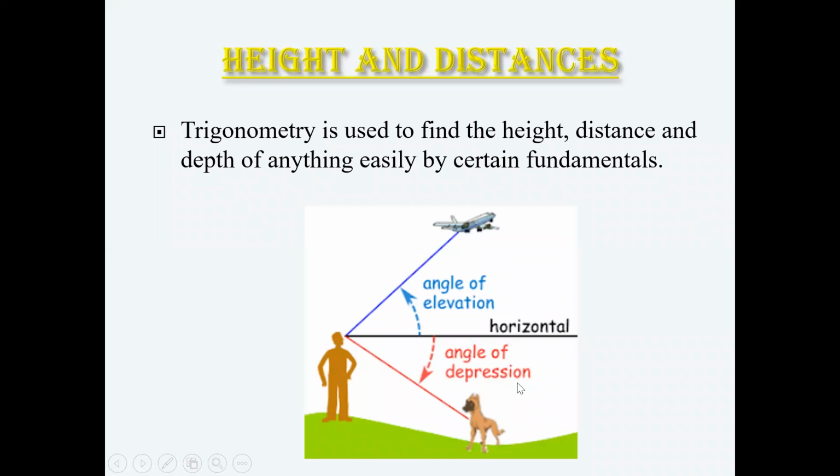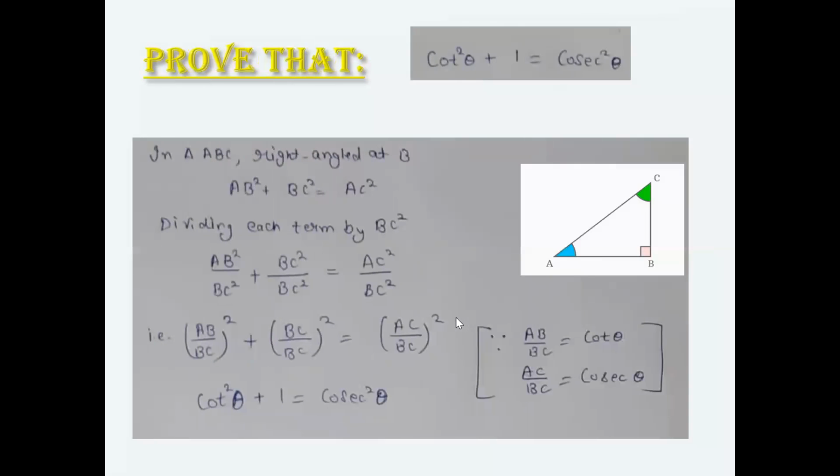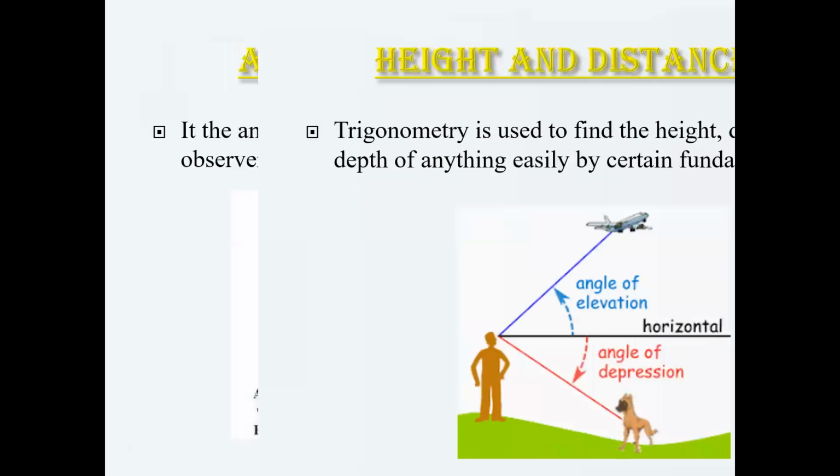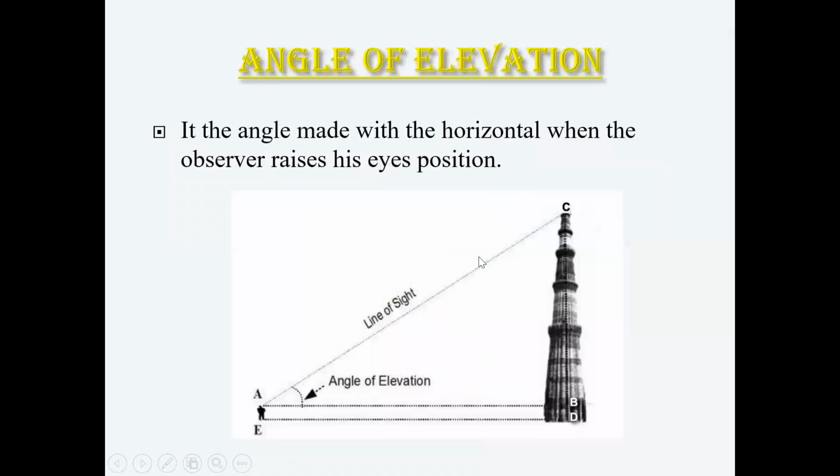And for that too, we must have this horizontal. Then angle of elevation is the angle made with the horizontal when the observer raises his position. Elevation is nothing but when you raise your eyes. So this is considered as angle of elevation.